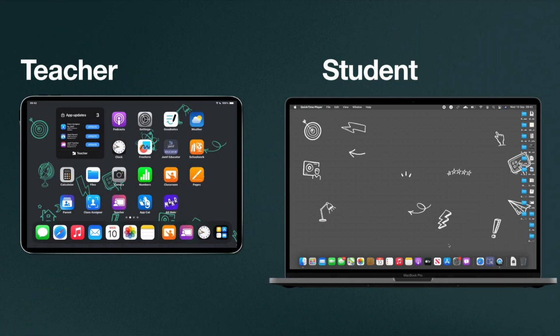Okay, so let's take a look at what Jamf Teacher can do to support students that might be using MacBooks in the classroom. Now, it's important to point out at this point, Jamf Teacher works slightly differently with MacBooks than it does with iPads, specifically because of some of the operating system requirements and just how differently the two work together. But that's not to say that you can't still control websites, and that's what we're going to look at